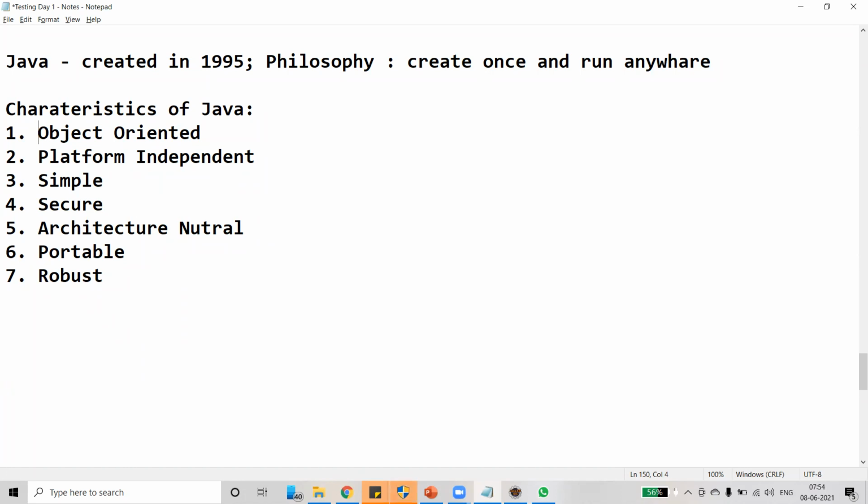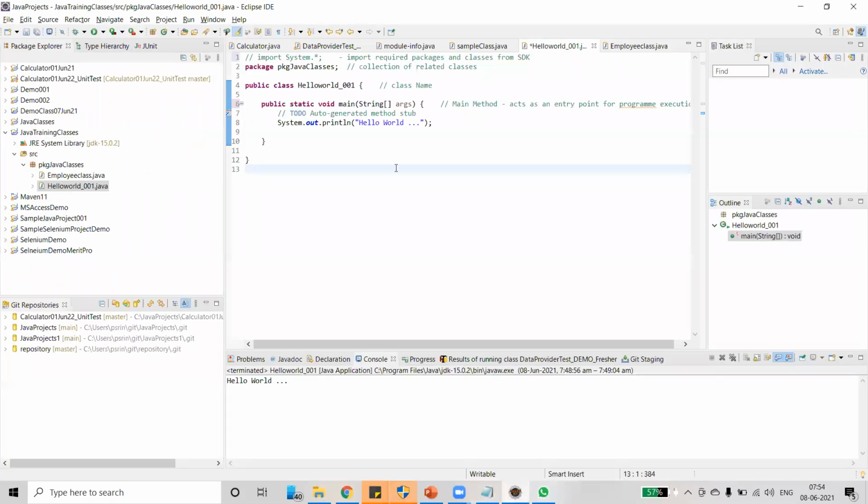What is architecture neutral? Java compiler basically generates a class file. We have already discussed a .class file. Okay, I will show you in practice. We have created a program, right? We have just compiled and executed also. See, hello world. Output generated in a console. Just go to this file path and see.